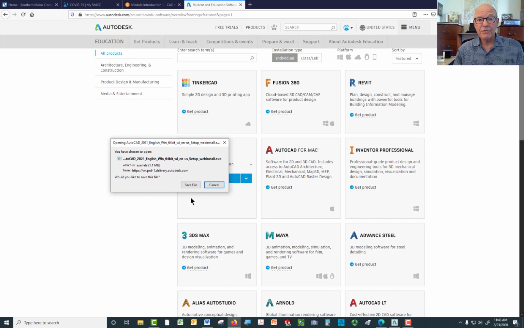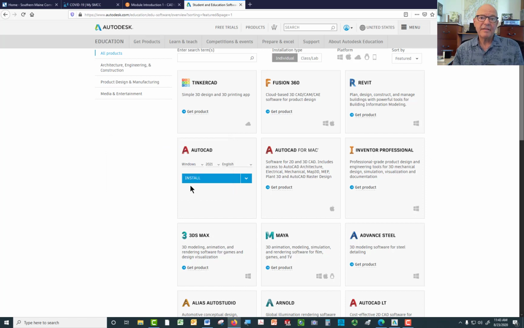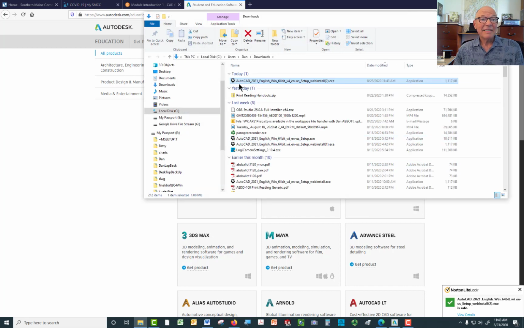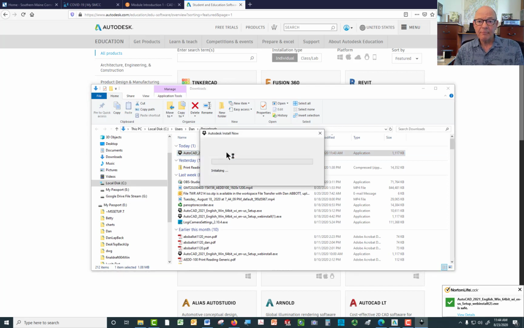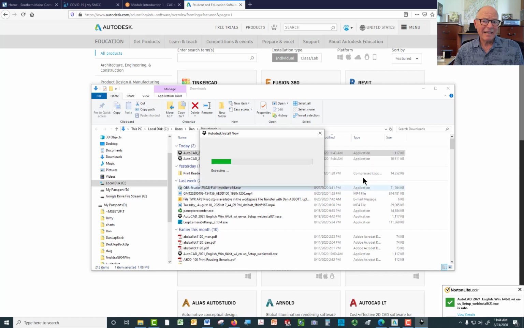It comes up and asks you what you want to do. I'm going to save that file. It's going to save it to my download folder on this computer. If I open up my download folder, you'll see it is still downloading right now. So you don't want to be jumping in there a little too quickly. It's an exe file, and now it's done. Double click that file, because exe stands for executable file, by the way.